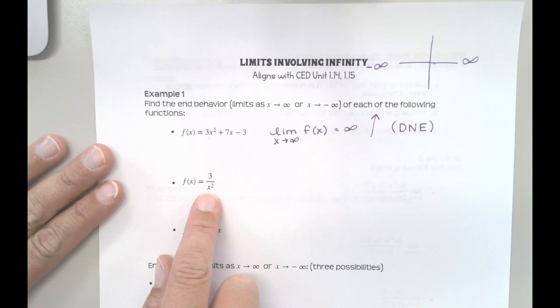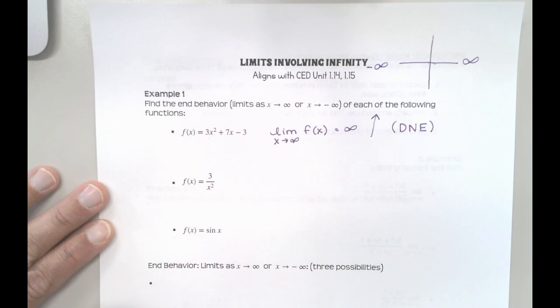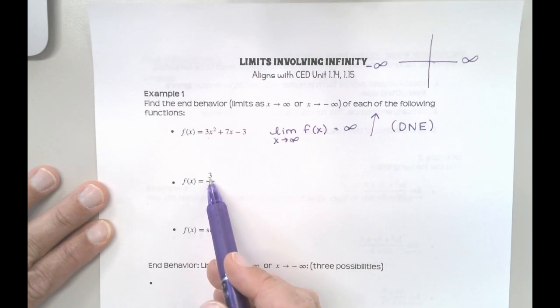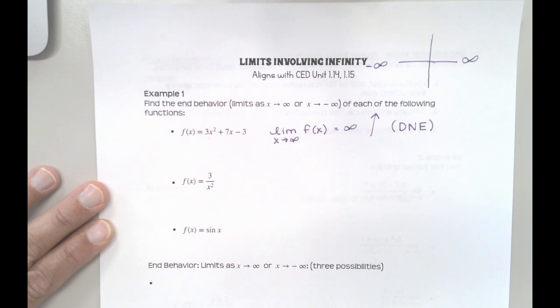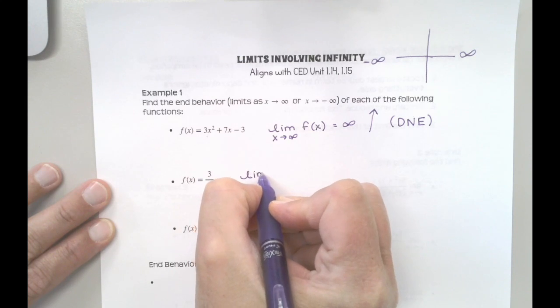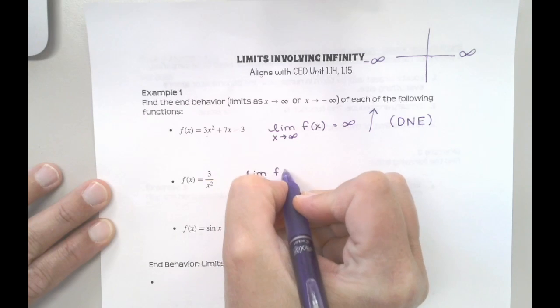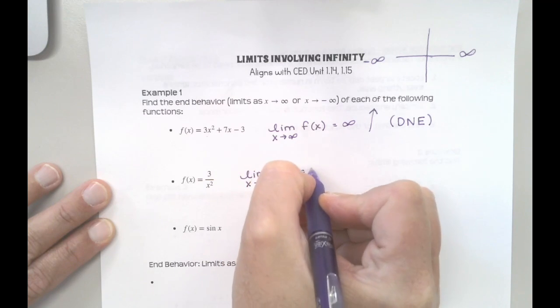So now let's talk about this one, 3 over x squared. So when you have an x down in the denominator here, and you're making it grow, that means your denominator is growing. So if you think about fractions, as that denominator is growing, your overall values are shrinking. Shrinking, but not necessarily dipping into negative territory, right? If this is a positive 3 up here and I'm putting in bigger and bigger values here, this is never going to turn negative, but it's going to keep getting smaller. And so I would say that in this case, my limit as x approaches infinity of f of x is just 0.